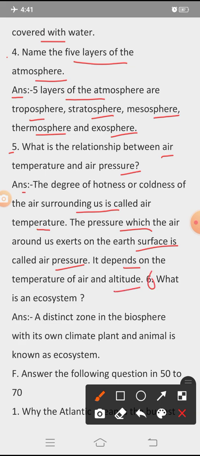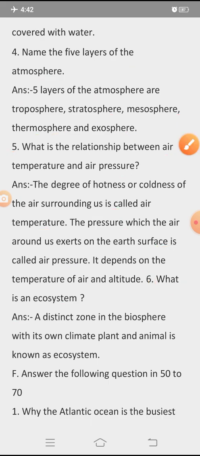Next, question 6: what is an ecosystem? Answer: a distinct zone in the biosphere with its own climate, plants and animals is known as an ecosystem. Here all the answers of your section E are completed. Let's proceed to the next section of this chapter, that is section F.